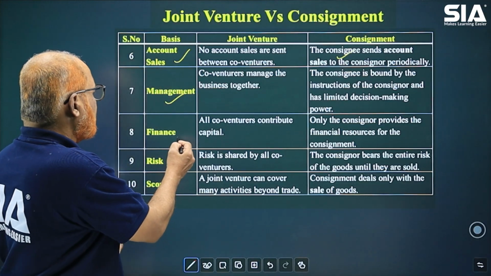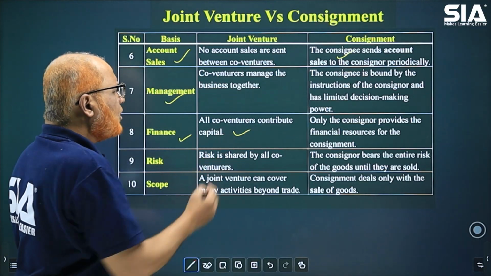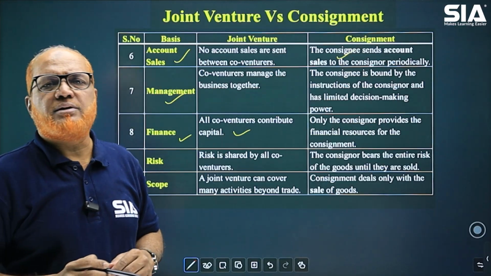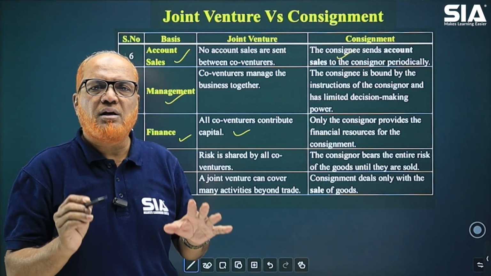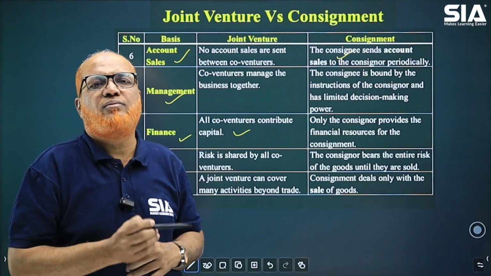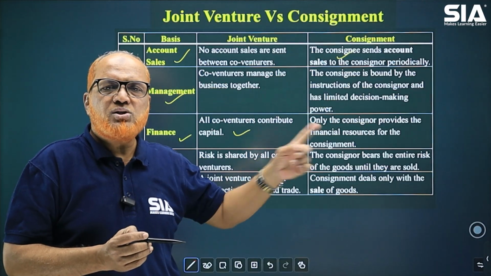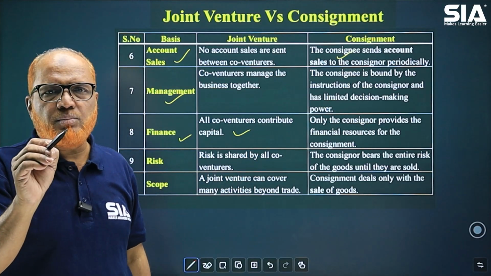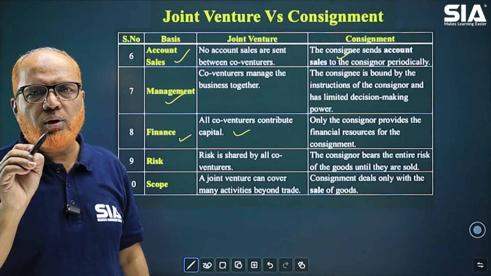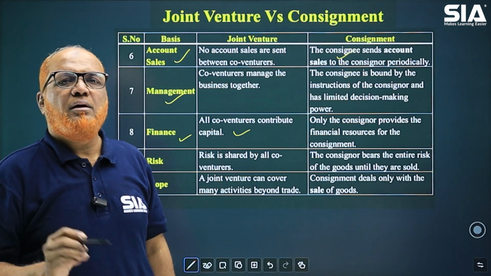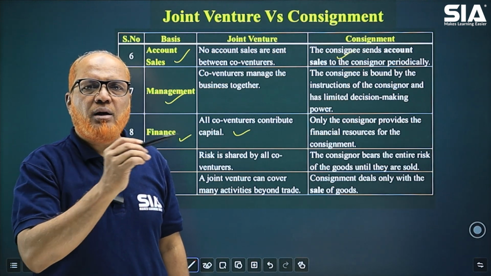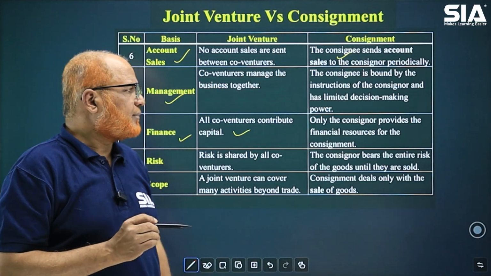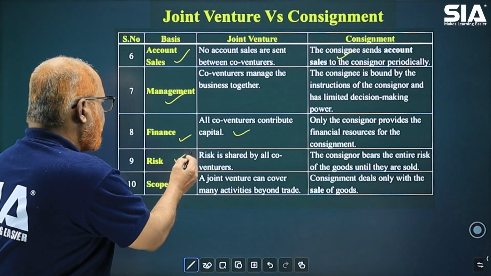Next comes finance. All co-venturers contribute capital. Every co-venturer is required to contribute capital. But in case of consignment, the investment will be made only by the consignor. No investment is required by the consignee. Next comes risk.